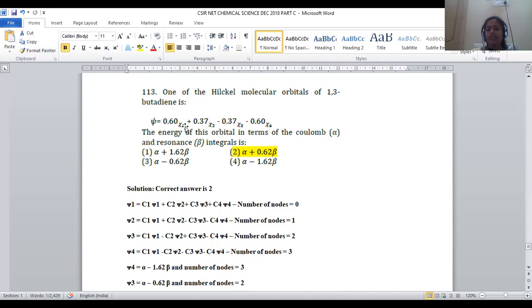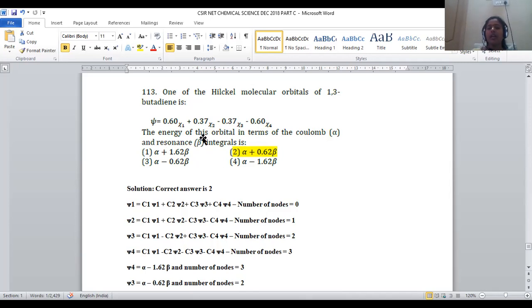For this energy state, we have to predict the exact energy of the orbital in terms of Coulomb and resonance integrals. Coulomb is denoted with alpha, resonance is denoted with beta. So that kind of energy parameter should be predicted for this wave function.